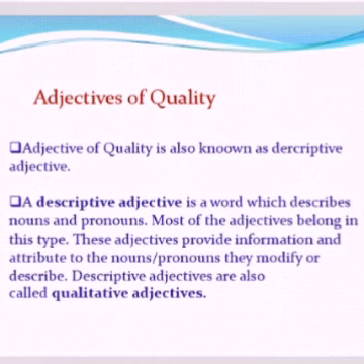Okay. First let us see adjectives of quality. Adjectives of quality is also known as a descriptive adjective. Okay. A descriptive adjective is a word which describes nouns and pronouns. Most of the adjectives belong to this type. These adjectives provide information and attributes to the nouns and pronouns they modify or describe.